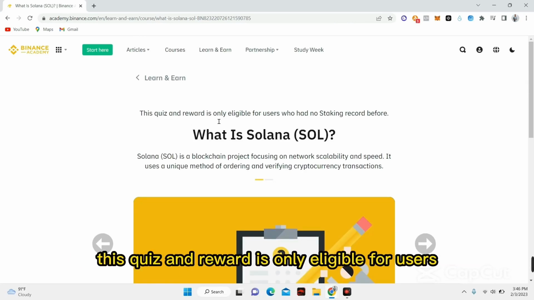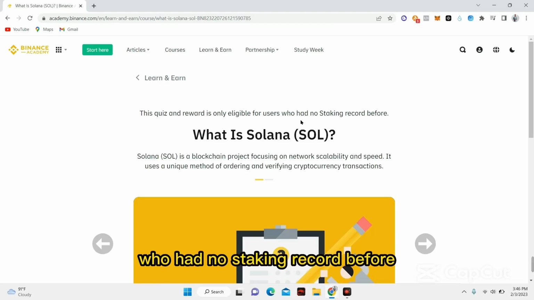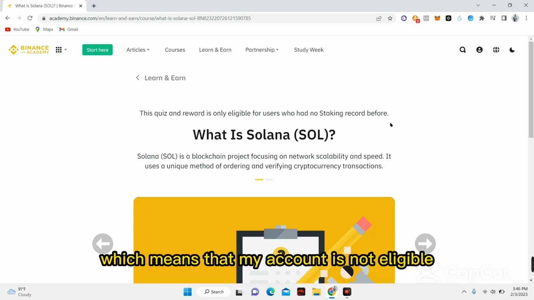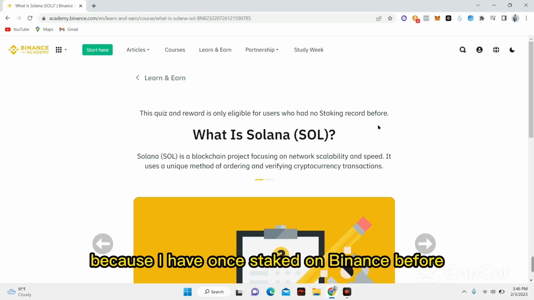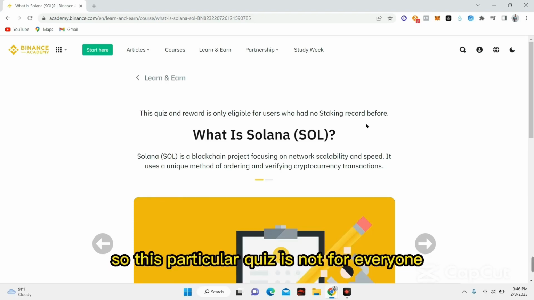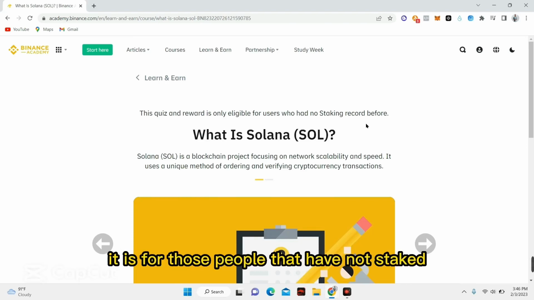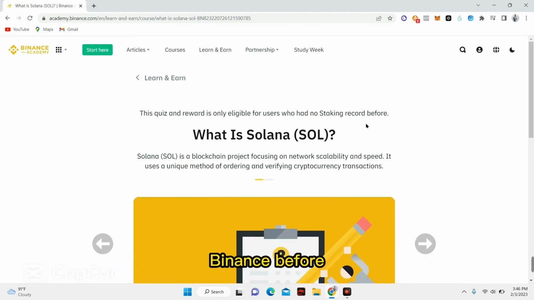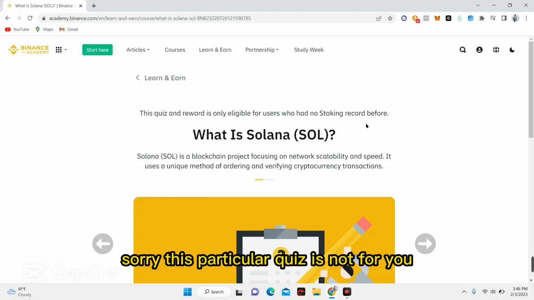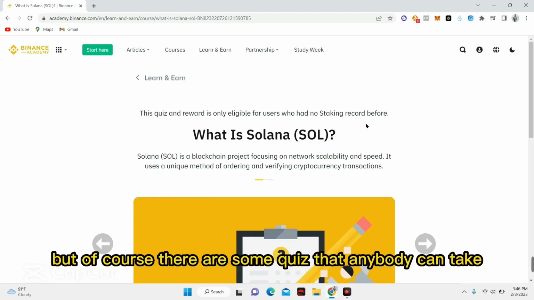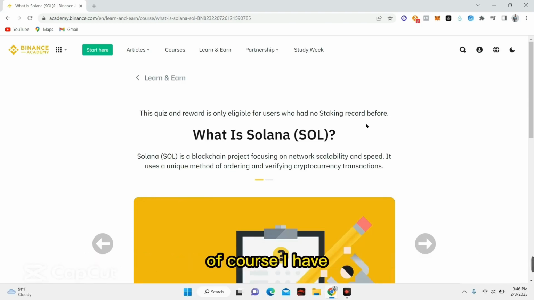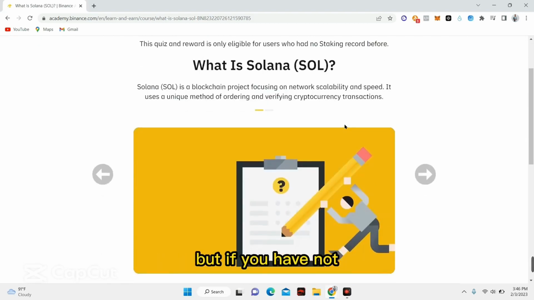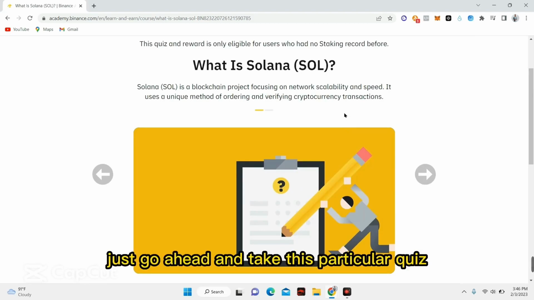You can see this quiz and reward is only eligible for users who had no staking record before, which means that my account is not eligible because I've once staked on Binance before. So this particular quiz is not for everyone. It's for those people that have not staked on Binance before. So if you have staked, sorry, this quiz is not for you. But of course, there are some quizzes that anybody can take. I've taken some quizzes before, so you can always check back. But if you have not staked on Binance before, just go ahead and take this particular quiz.